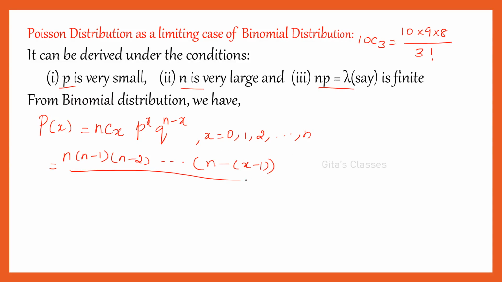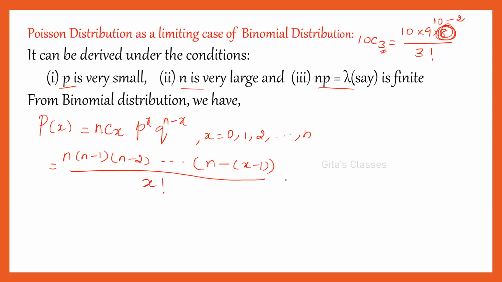n minus (x minus 1). Is it correct? How? See, this is the general term, n minus (x minus 1). Check here, 10C3. This 8 will be 10 minus (x minus 1), where x is 3, so 3 minus 1 is 2, and 10 minus 2 is 8. So till that term we have to write. So the last term in this series will be n minus (x minus 1), divided by x factorial.